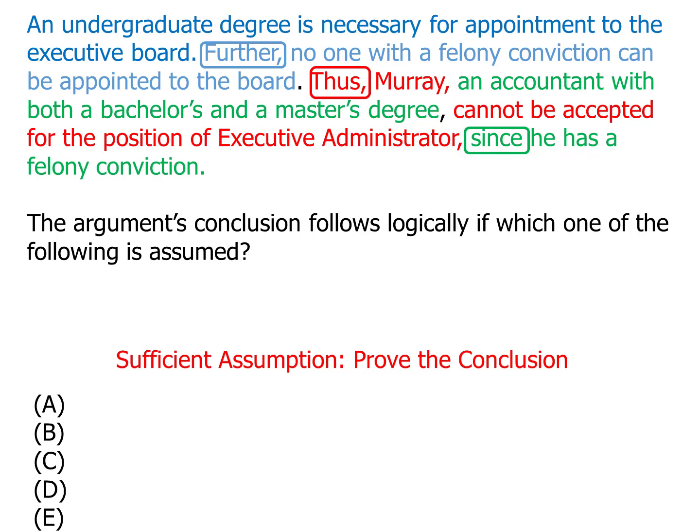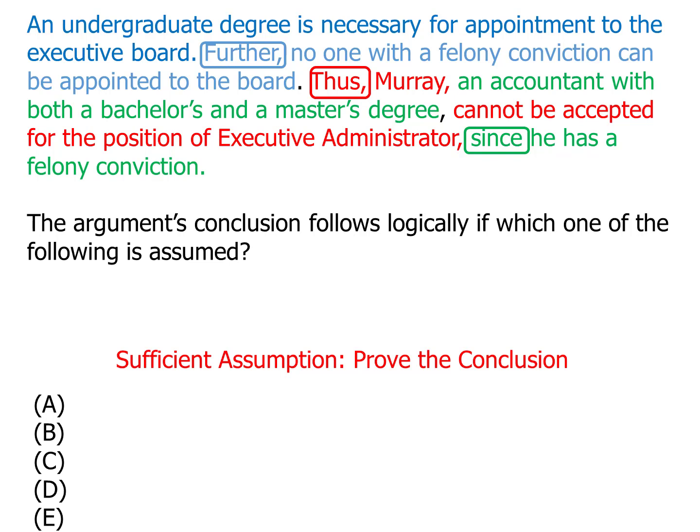Our evidence, first, to be on the executive board, you have to have an undergraduate degree, but you can't have a felony. Murray has an undergraduate degree, and he also has a felony. So the evidence on its own definitely proves that Murray can't be on the executive board. He doesn't meet the requirements.